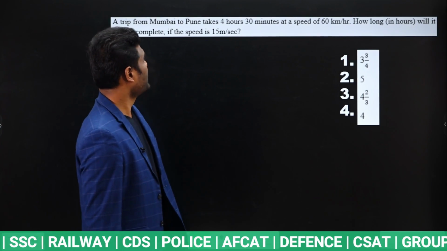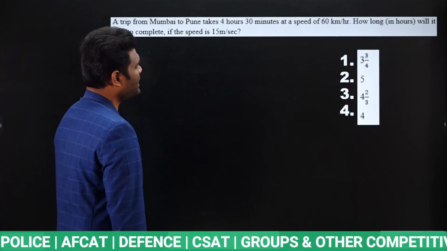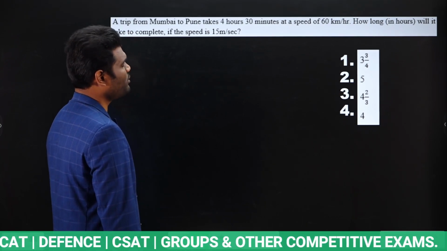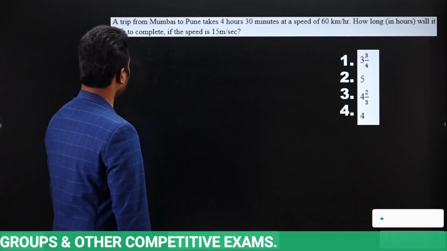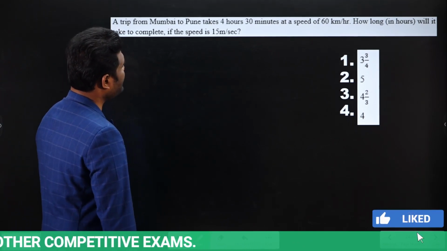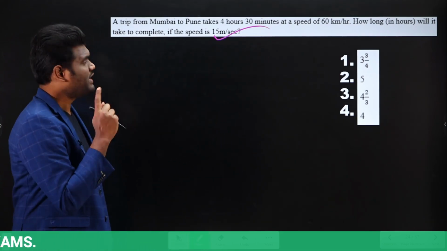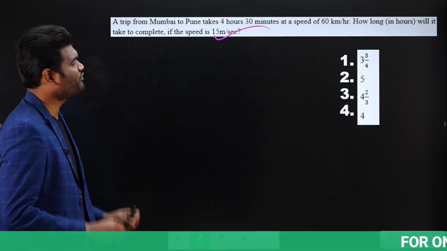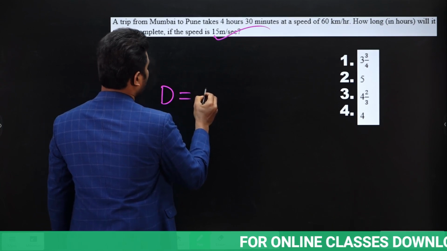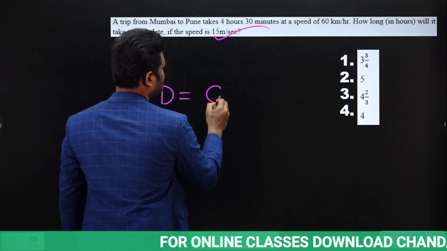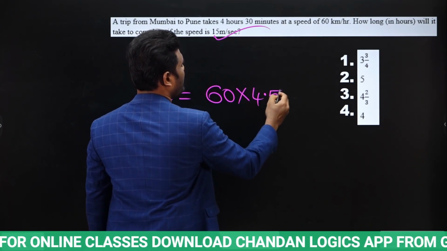Yes or no? Next. A trip from Mumbai to Pune takes 4 hours 30 minutes at a speed of 60 km per hour. How long in hours will it take to complete if the speed is 15 meter per second? Now they are asking us to find the time if they are going to travel the same distance at a speed of 15 meters per second. So to solve this, first of all, I need to know distance. Distance is nothing but speed into time. Speed is 60 km per hour. Time is 4 hours 30 minutes, which is nothing but 4.5 hours.